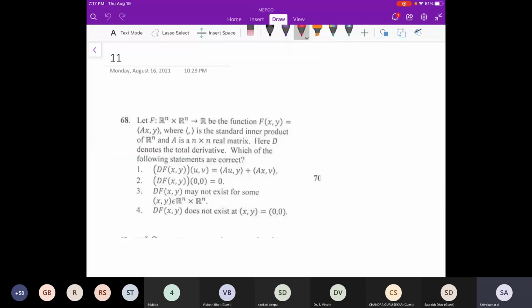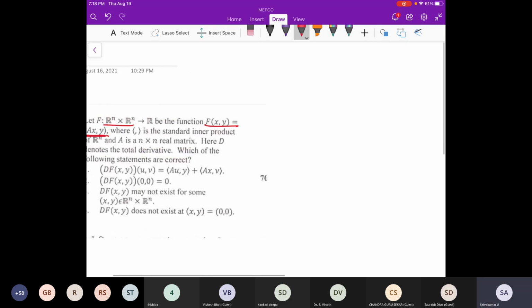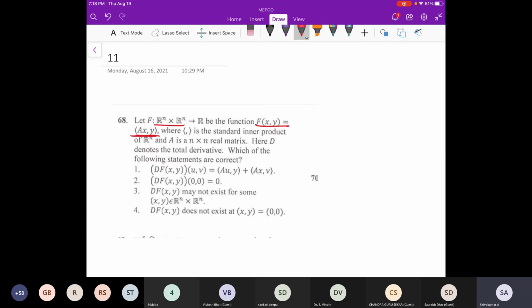This actually I will just give the hint. What is f of x? The function is from Rn cross Rn to R, defined by f of x comma y equal to the inner product of Ax comma y. That's what they have given. A is some invertible matrix they have given. That's all. A is a matrix.